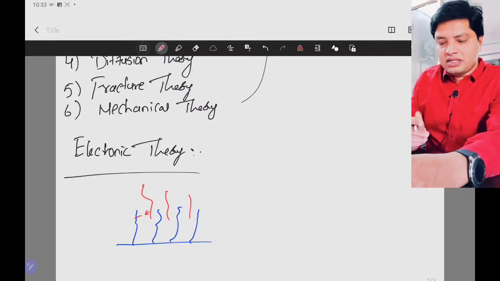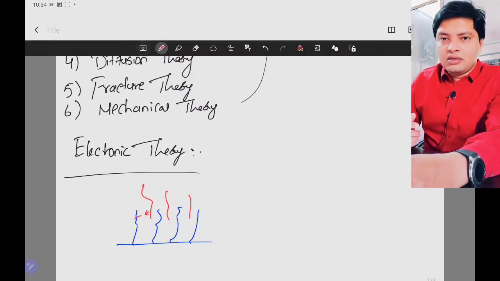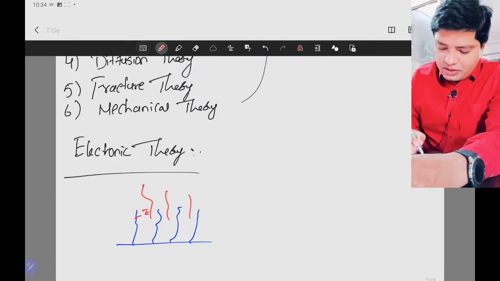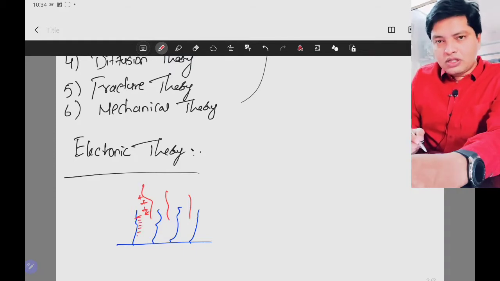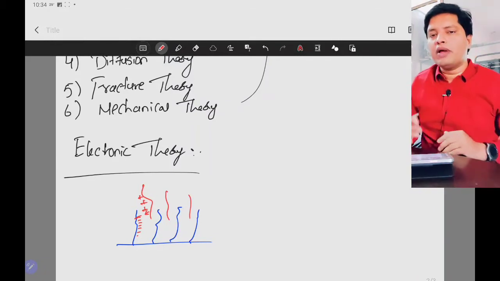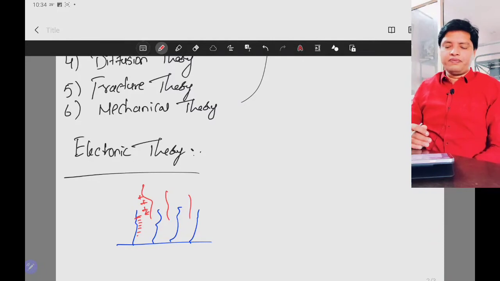This electronic theory says these two chains will interact by creating ions; there will be a layer of ions. Let's say this polymer chain acts as positive and the mucin acts as negative. Due to the positive and negative charges, both will be attracted and there will be mucoadhesion. That's what the electronic theory says.